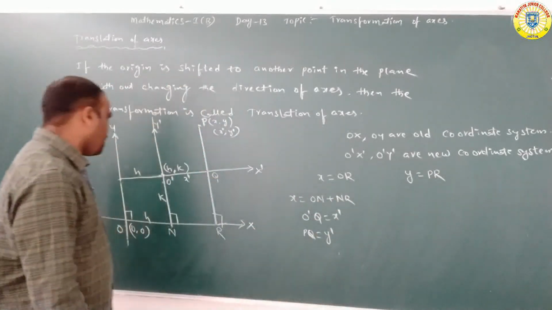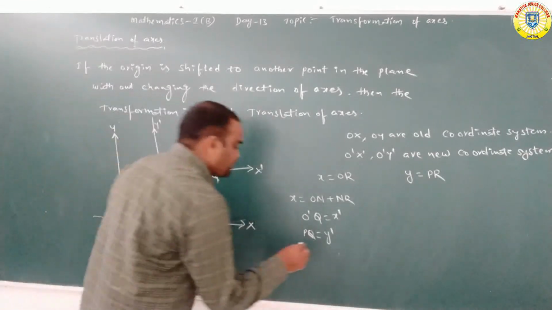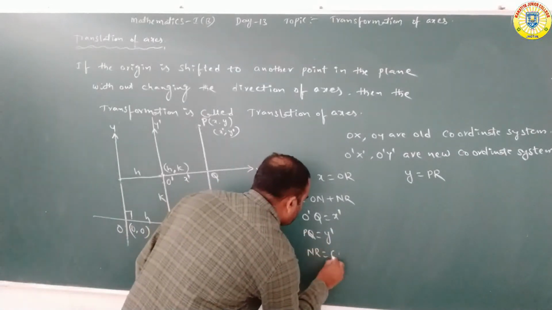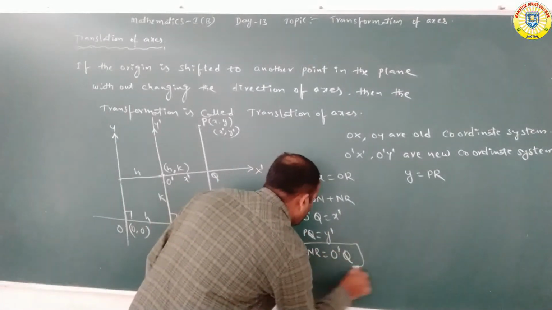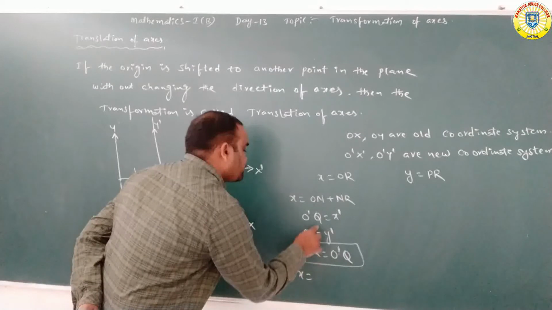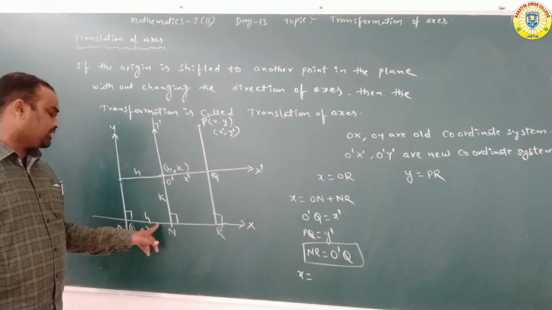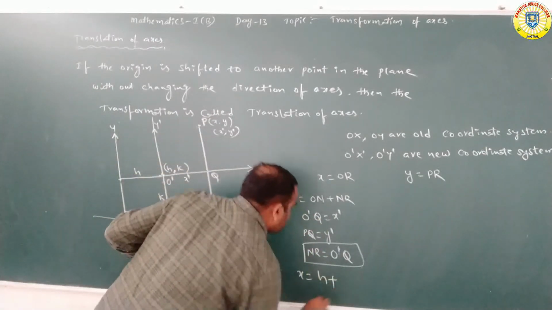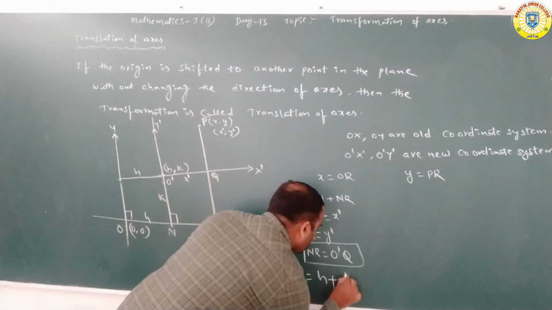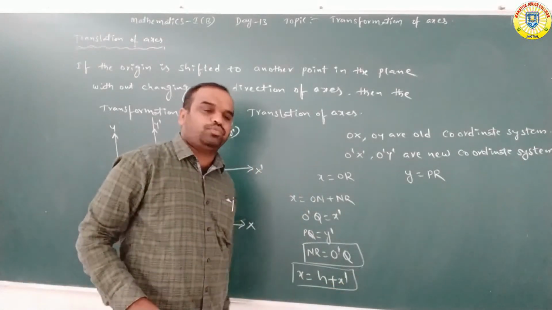X is equal to ON plus NR. Here NR is equal to O dash Q. So we are writing NR is equal to O dash Q. That's why X is equal to ON plus NR. ON is equal to H. NR is equal to O dash Q, and O dash Q is equal to X dash. Therefore, X is equal to X dash plus H, H plus X dash, both are the same.